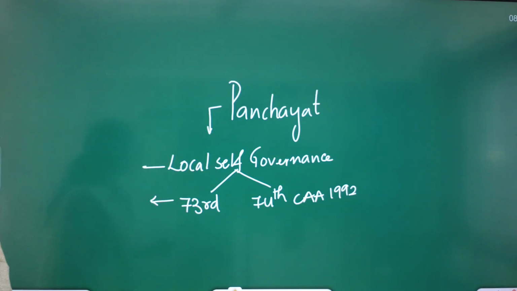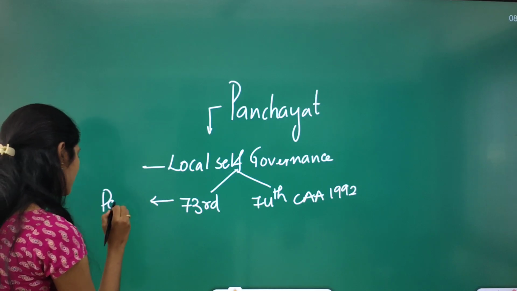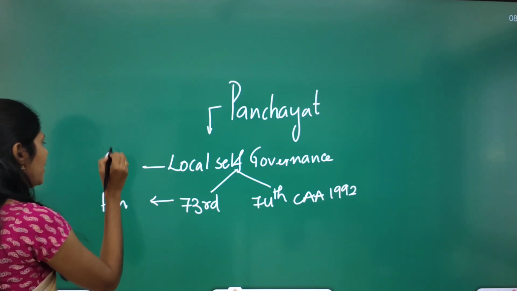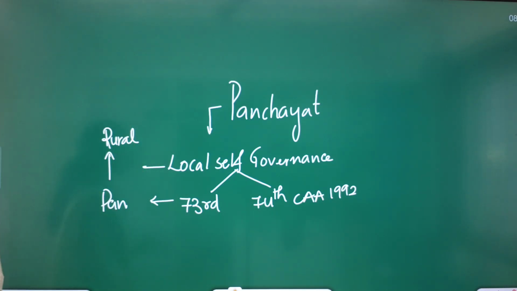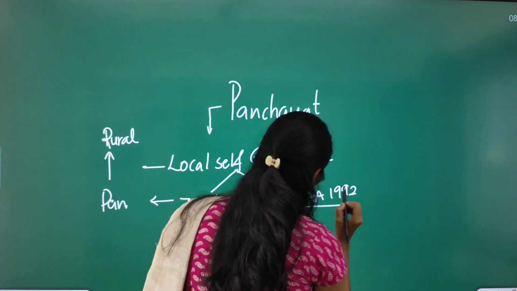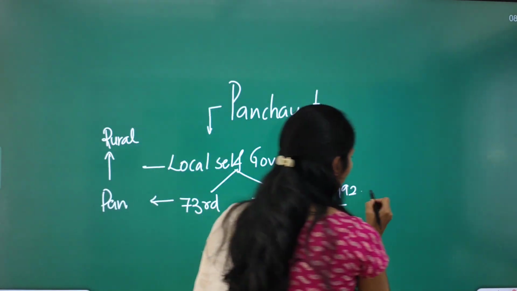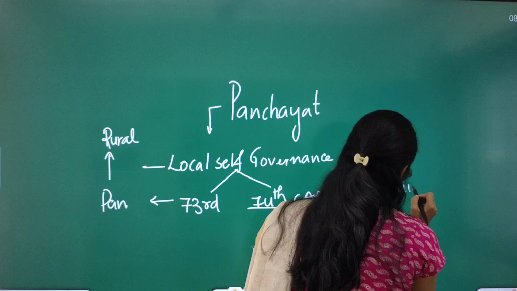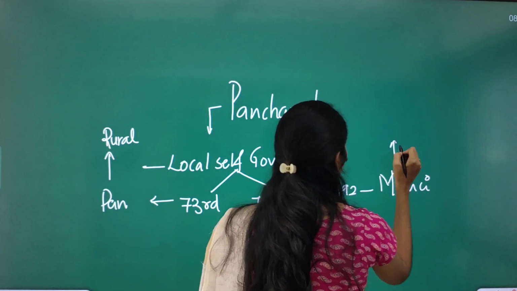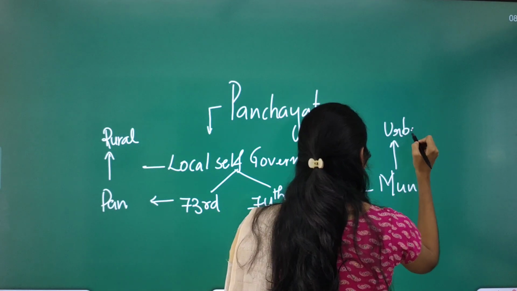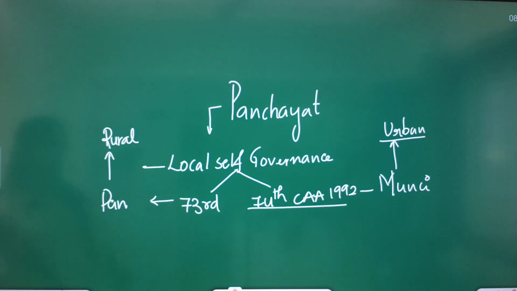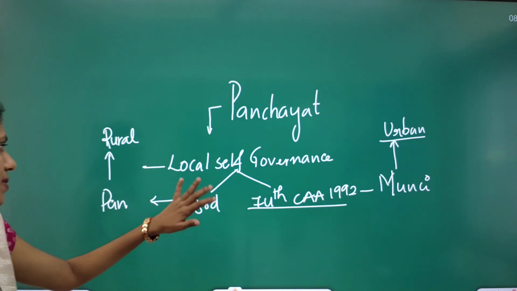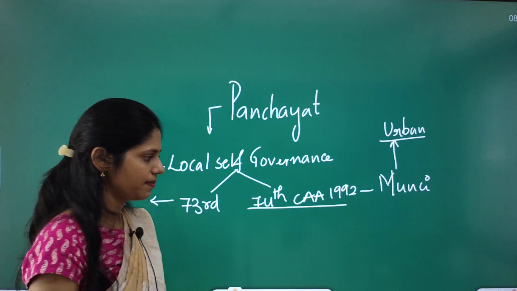The 73rd Amendment is talking about panchayats, and we have these panchayats in rural areas. And the 74th Constitution Amendment Act talks about municipalities. They are in urban areas. So in urban areas we have municipalities, in rural areas we have panchayats. These two come under local self-governance.